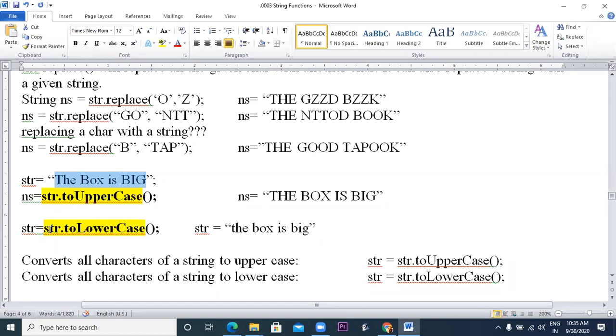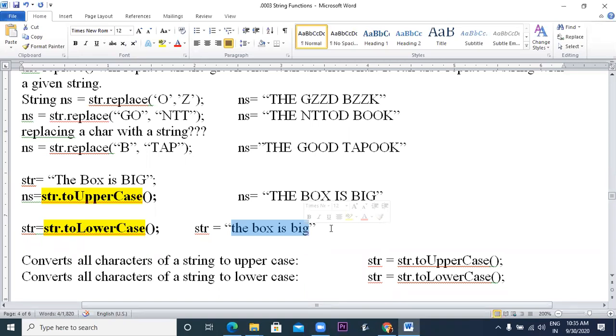In the same way, the toLowerCase function will change all the characters to lowercase. Now in this case you can see that I am storing the modified string back again to str. So now my str will change, my original string will change and the characters will be in lowercase. I hope this is clear to you.